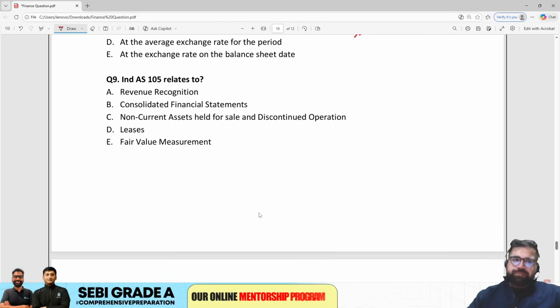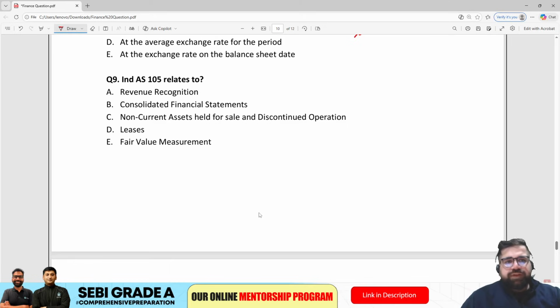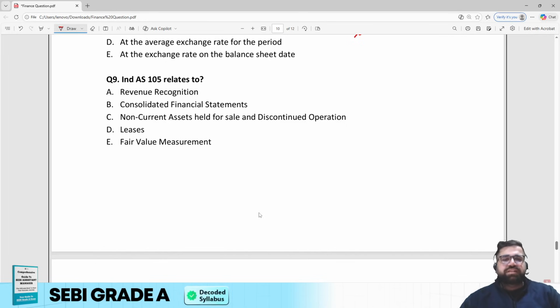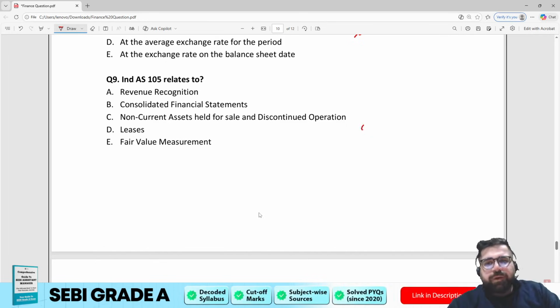Question 9: Ind AS 105 relates to what? Now this according to me is tough because many people don't cover Ind AS. At the same time, this Ind AS list is also very big to remember. Does it deal with revenue recognition, consolidated financial statements, non-current assets held for sale and discontinued operations, or leases of fair values? The correct answer will be option C.